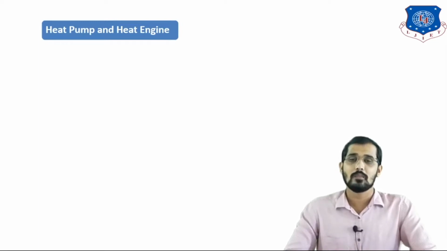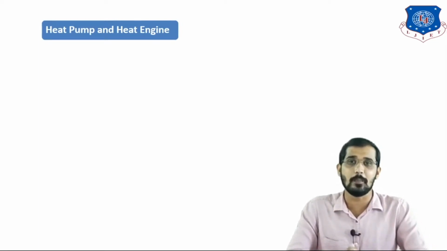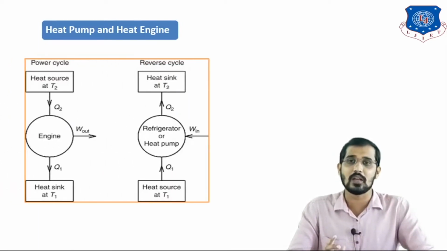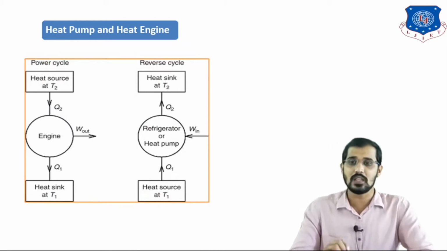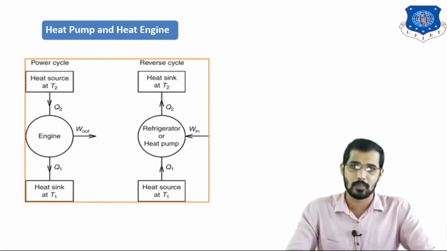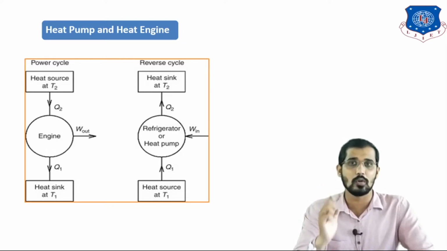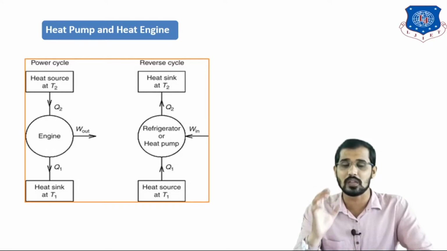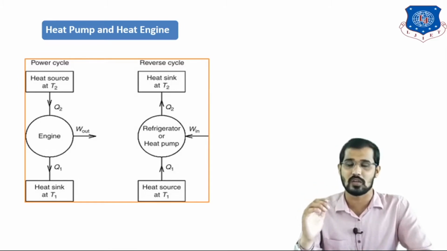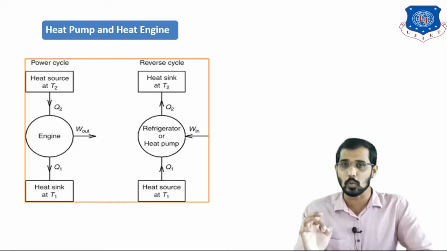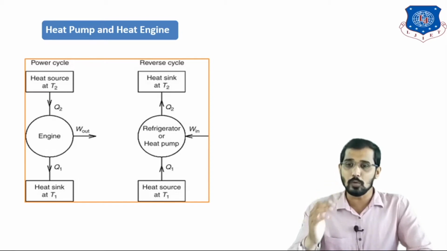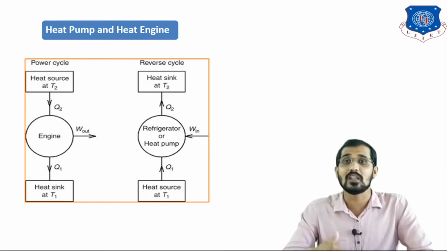Before that we will see the figure for the heat pump and heat engine. You have studied this figure in thermodynamics as well. On the left hand side there is the heat engine, and on the right hand side there is the refrigerator or heat pump. According to the second law of thermodynamics, heat flows from the higher temperature to the lower temperature. Just observe the heat engine, where heat flows from the higher temperature, T2, to the lower temperature, T1, and it produces work.